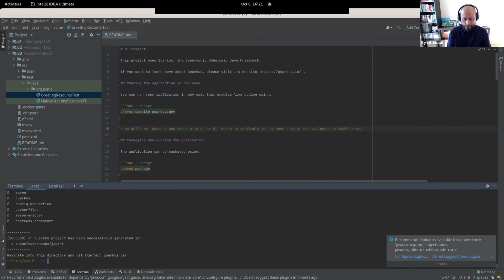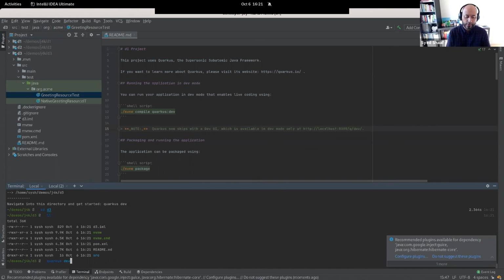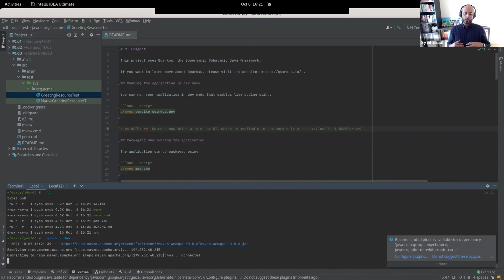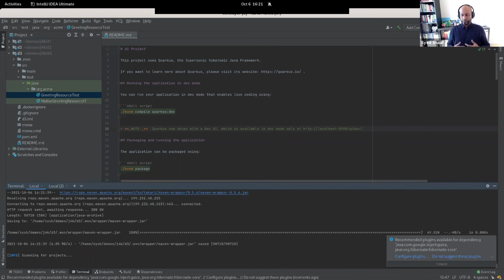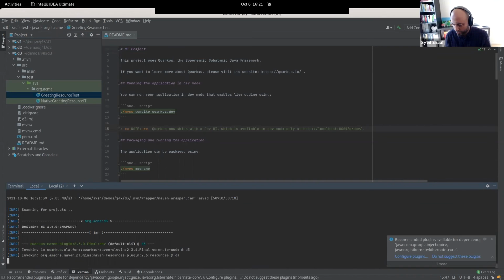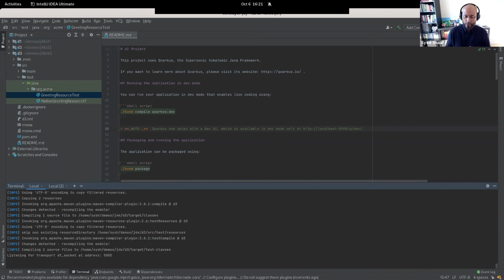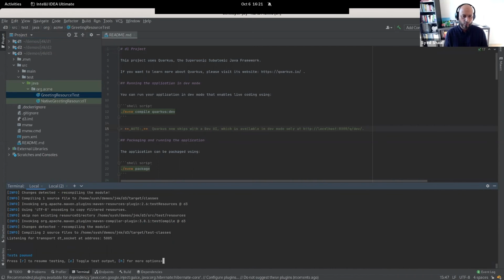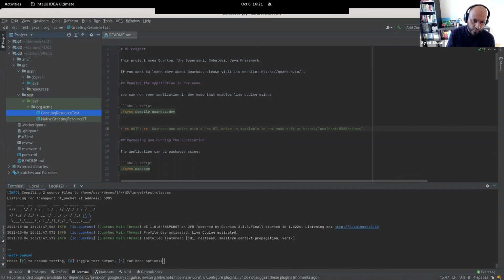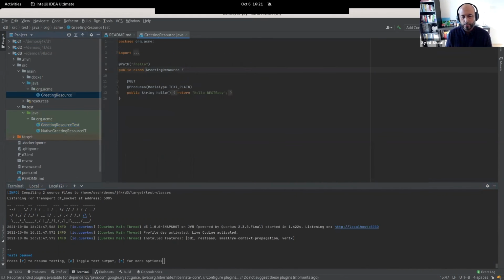So I could go into my D3 directory and say Quarkus dev, and it's going to launch my Quarkus in development mode. Now that's cool because now I can start coding. So if I go onto my main project here, let's say greeting resource, this hello endpoint, for example, and my application is listening at localhost 8080.